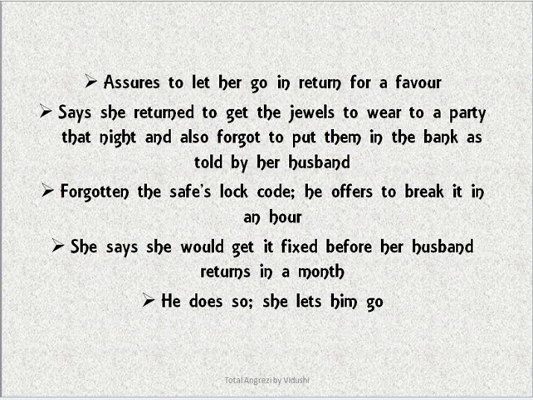She assures him that if she lets him go, he has to do her a favor. She says that her husband had told her that all the jewels need to be put in the bank, but she had forgotten. Now she needs to wear these jewels at a party, but she has forgotten the safe lock. So he says, you give me 1 hour, I'm going to break the lock for you. You can take your ornaments out and you let me go scot-free. So she says fine, and, it's okay, break the lock before my husband comes back, because there is a month for that. I will get it fixed. So we come to know that she is the owner of the house. He breaks the lock within 1 hour and she lets him go.